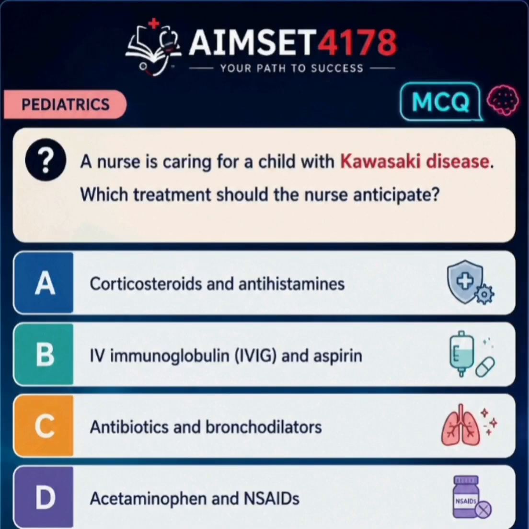A nurse is caring for a child with Kawasaki disease. Which treatment should the nurse anticipate? Options are A. Corticosteroid with antihistamines. B. IV immunoglobulin and aspirin. C. Antibiotics and bronchodilators. D. Acetaminophen and NSAID. Please pause the video and comment your answer.